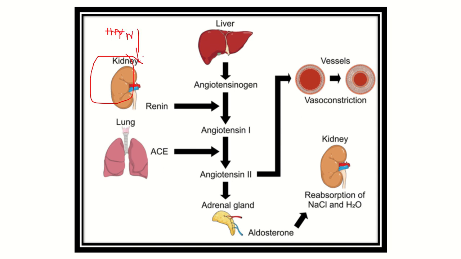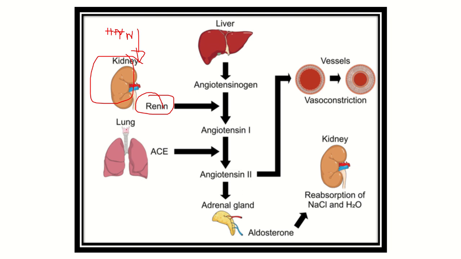when blood volume is reduced, first of all renin is released from the kidney into the blood. Renin is produced by the kidney and released in the blood, and in the blood the angiotensinogen, which is released from the liver, circulates all the time.